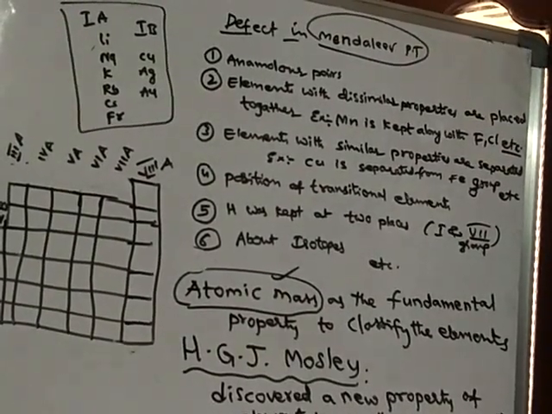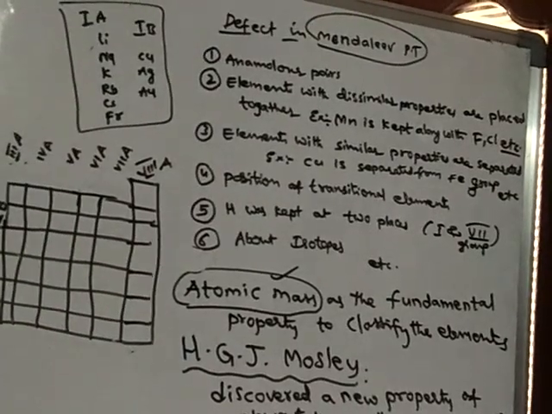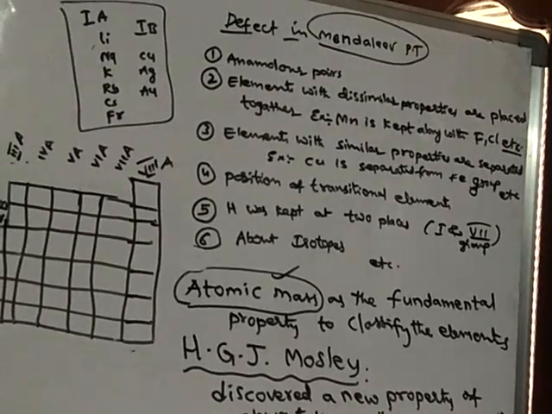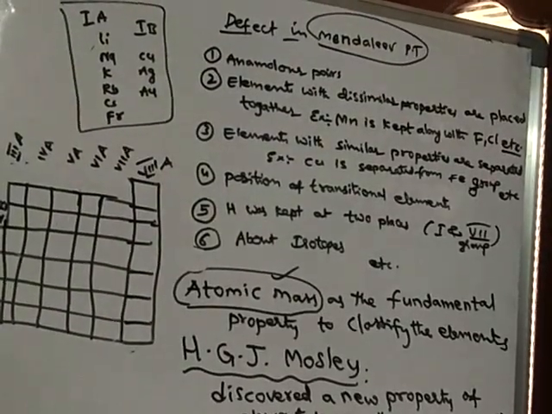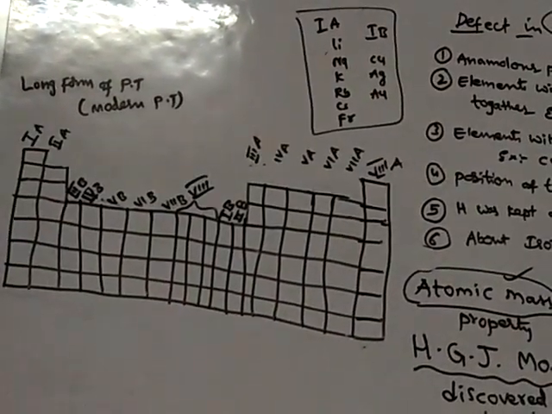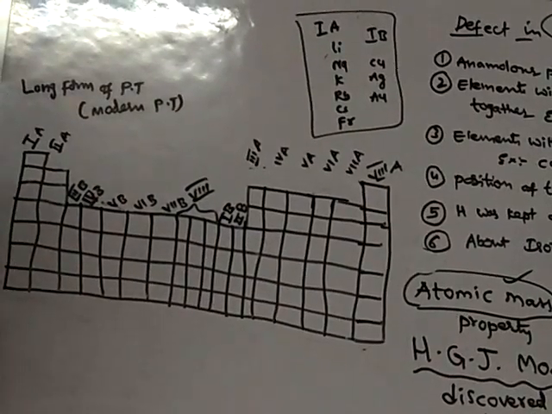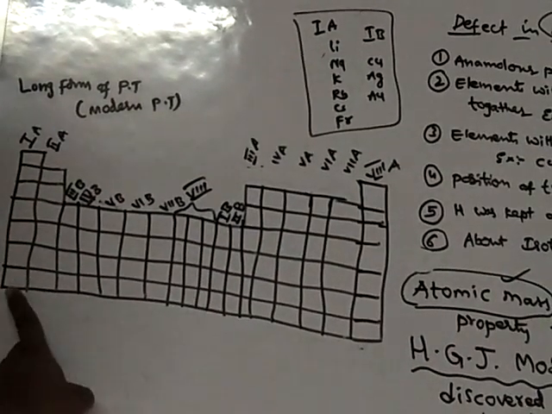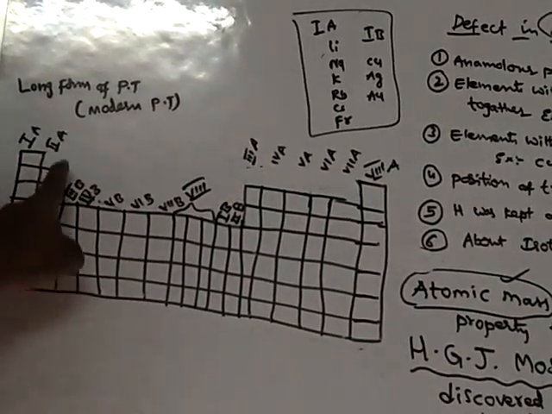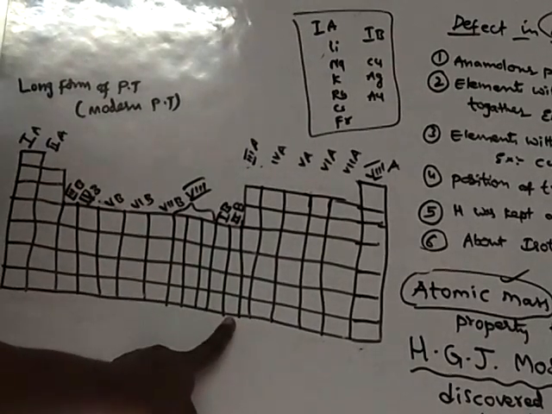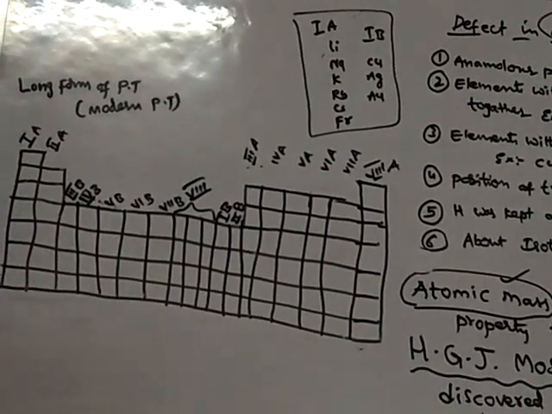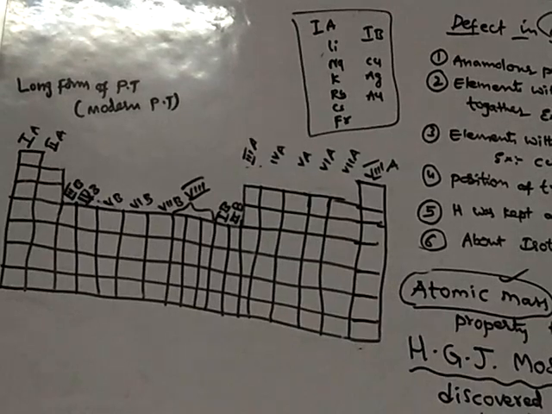He could not separate the subgroups belonging to the same group, because subgroups belonging to the same group show different properties. But in the long form of periodic table, the subgroup 1A is placed here and subgroup 1B is placed here. So 1A is far distantly separated from 1B, and 2A is placed here and 2B is placed here. 3A is placed here, 3B is placed here. That means subgroups are separated from each other.